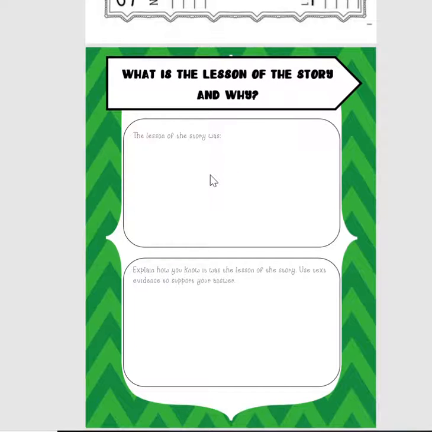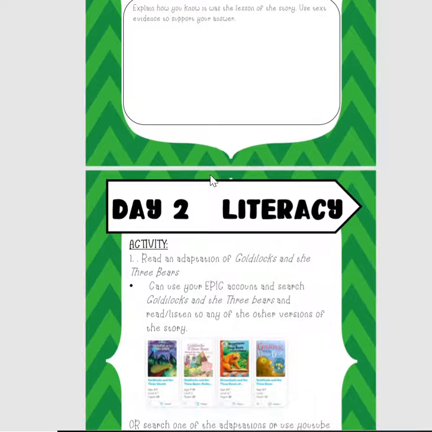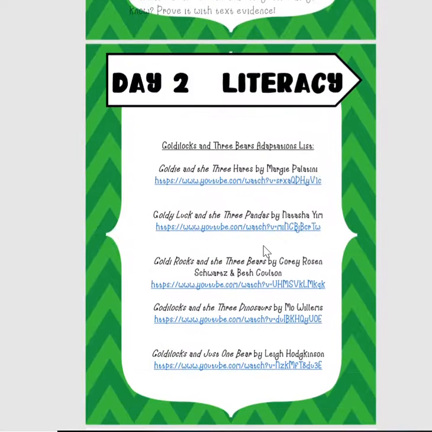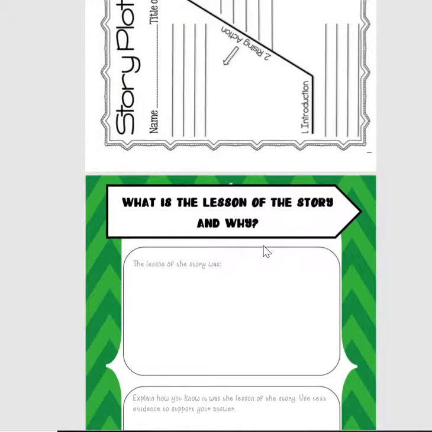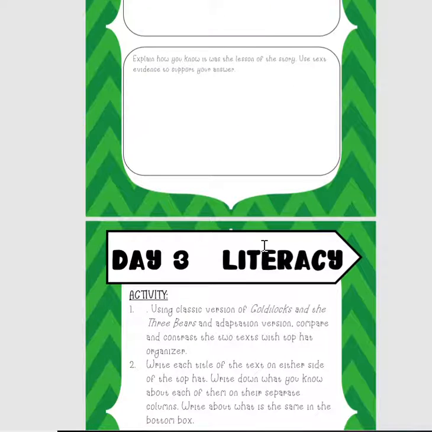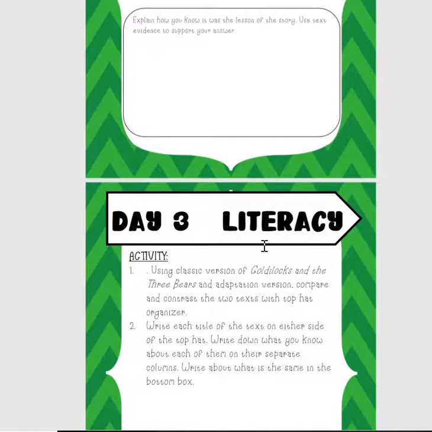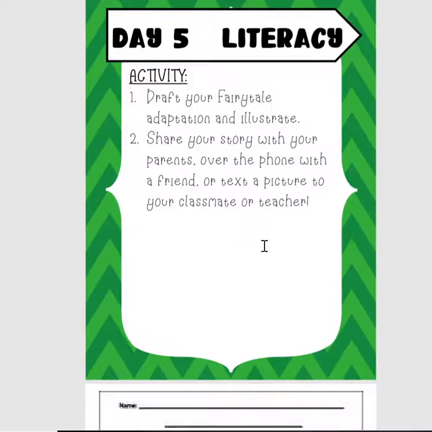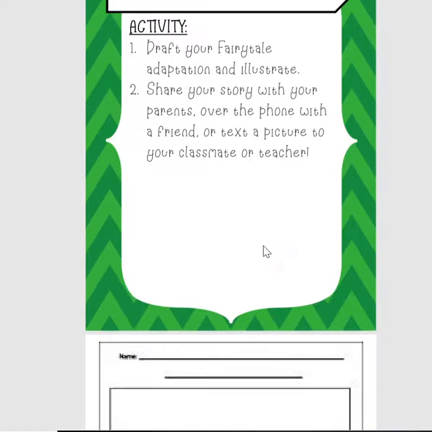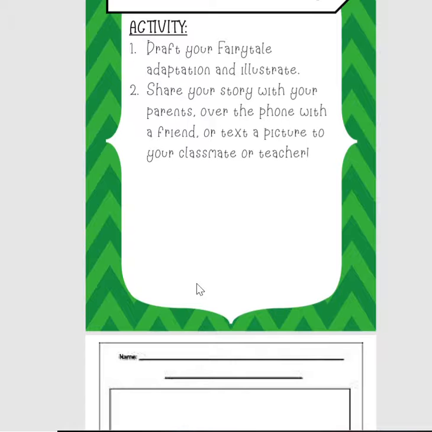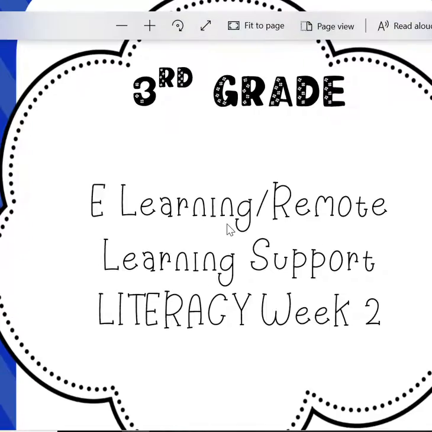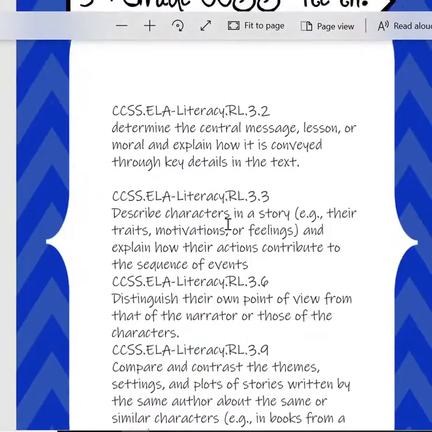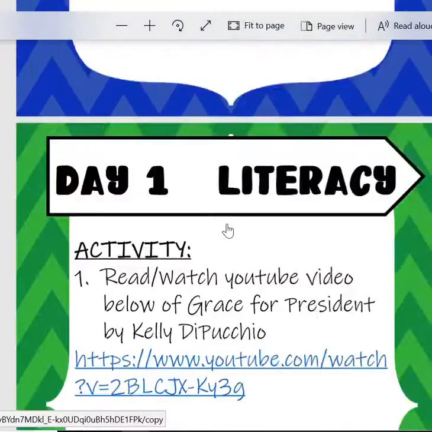They're focusing a lot on the story mountain of a fairy tale and how does the fairy tale go, what's the normal, typical routine of a fairy tale story, and then they're going to look at adaptations and how a traditional fairy tale can be changed with an adaptation fairy tale, and it is very similar, but it's a little bit different. Then they're going to look at comparing and contrasting the two stories and the lesson of the story. Always going back to that story mountain, and then they're going to try to write their own fairy tale adaptation, looking at and thinking about the story mountain. So that's week 1.